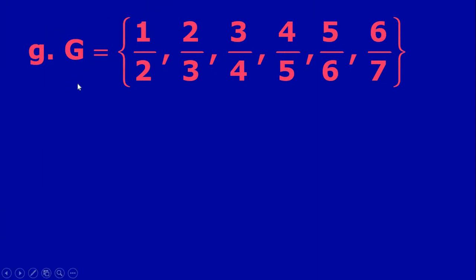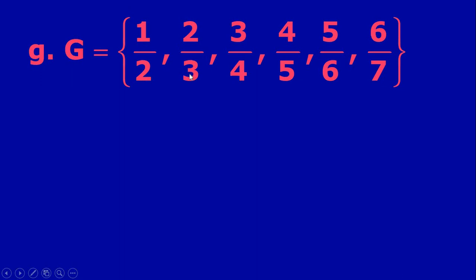The next question, G = {1/2, 2/3, 3/4, 4/5, 5/6, 6/7}. Now how to write this in set builder form? See these numbers. Here it is 1 and here it is 2, that is 2 can be written as 1 plus 1.